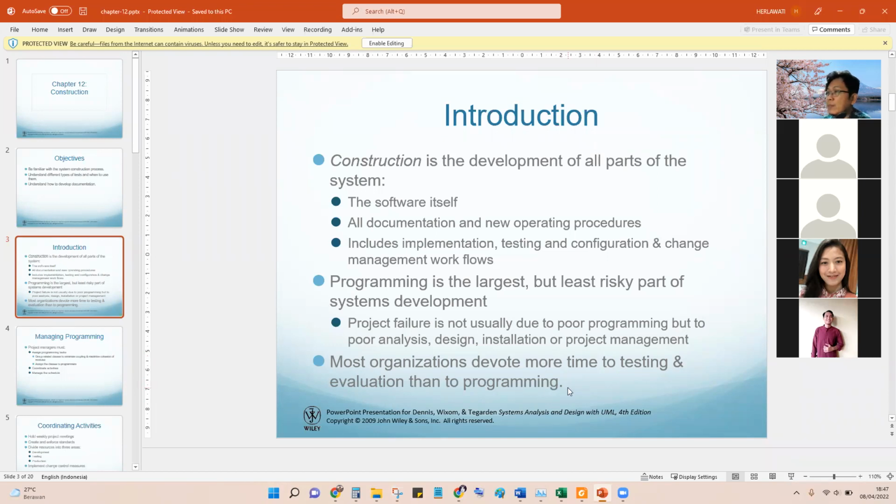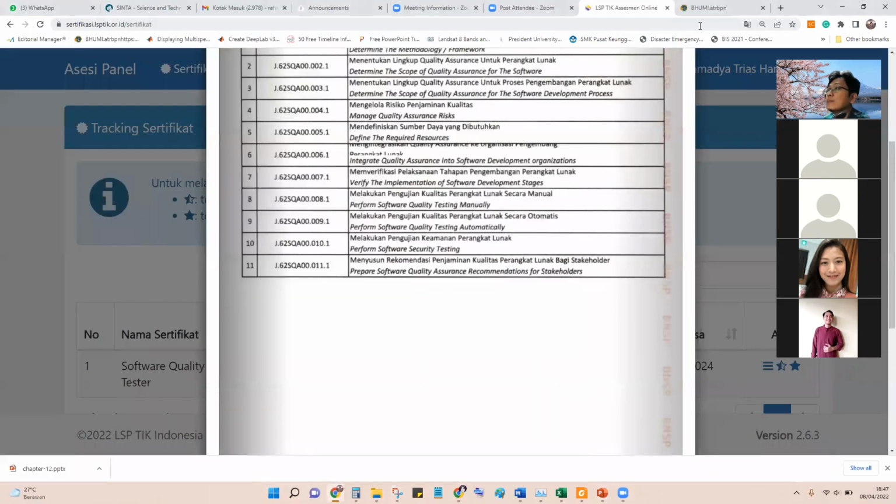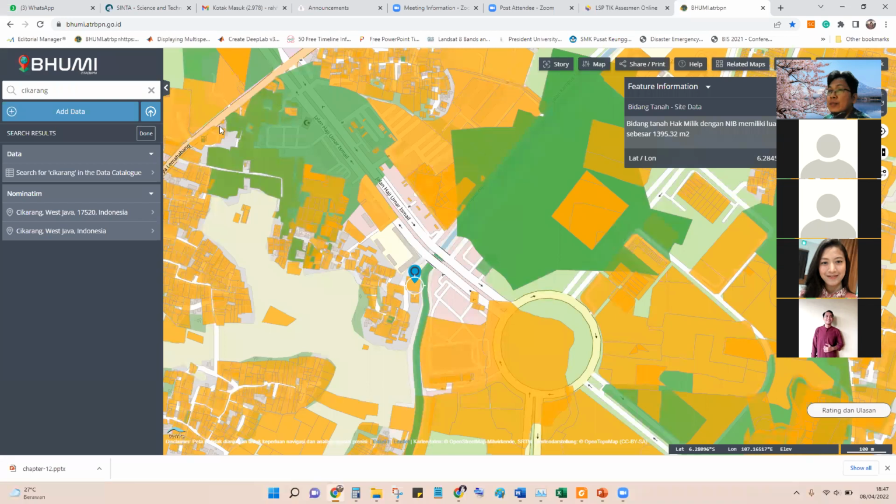They were typing, coding, but currently programming is choosing the framework.